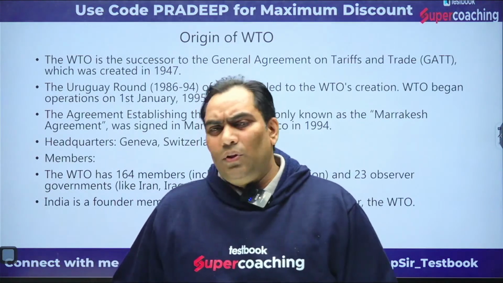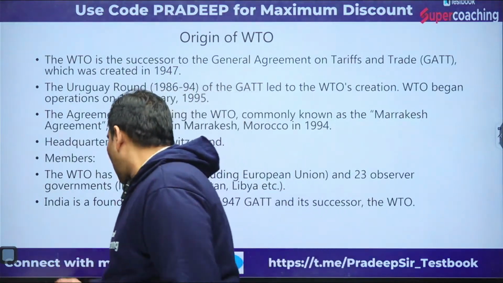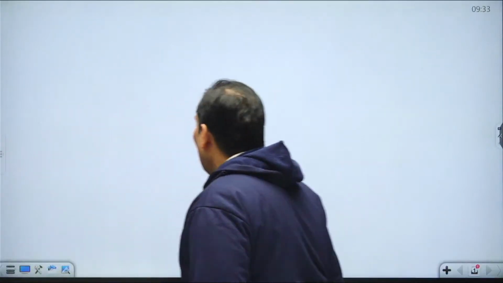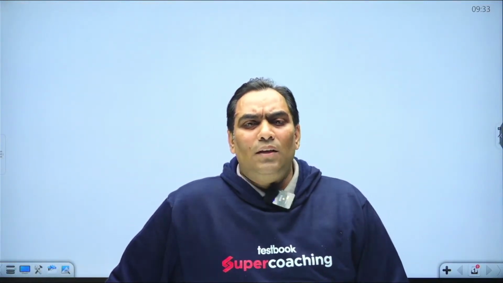But before that, let me give you a background of how the development of WTO took place. What has been done in regard to WTO and how it has been developed. As I said, it became effective from 1st January 1995. So it is the successor of GATT.